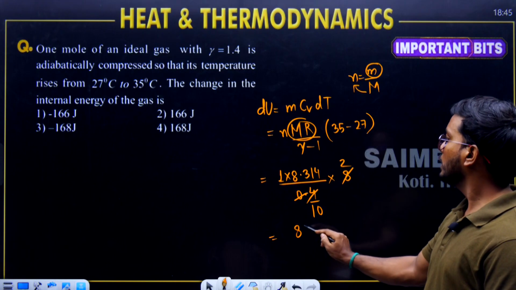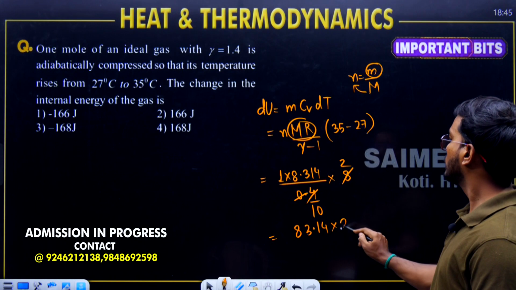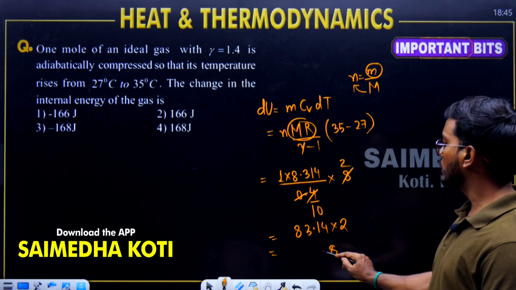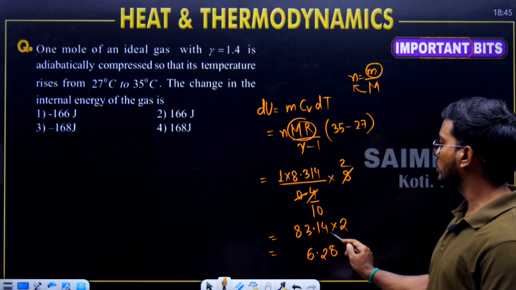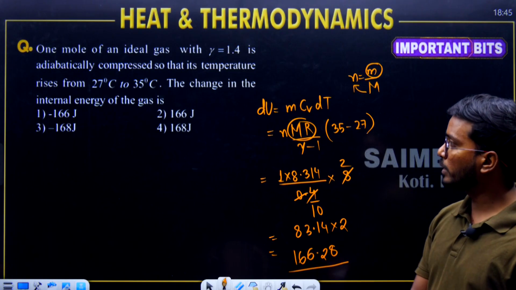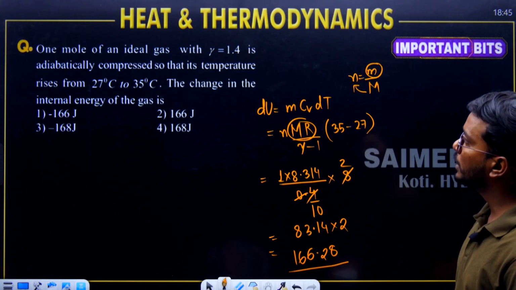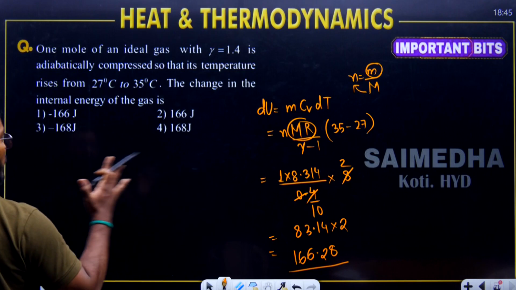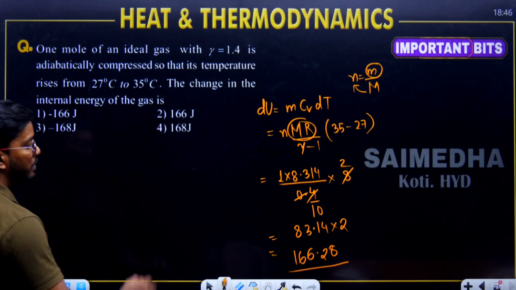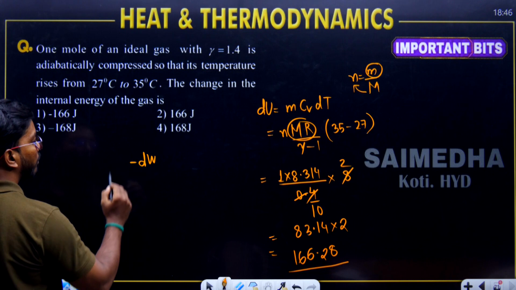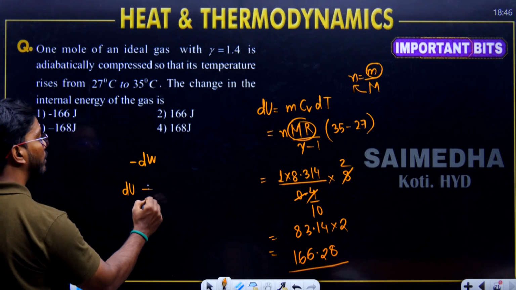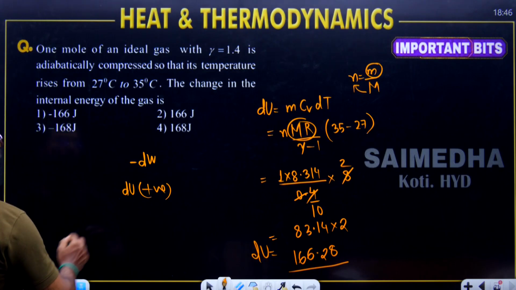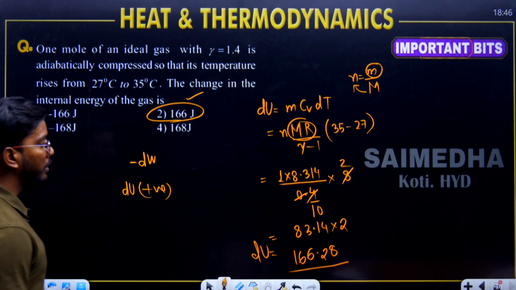That means 83.14 times 2. If you say only 83 also, it is going to become 2 4s are 8, 2 1s are 2, 2 3s are 6, 2 8s are 16, 166.28. Change in internal energy. It is saying that 1 mole of ideal gas is adiabatically compressed. Adiabatically compressed means work is negative. When work is negative, then internal energy is what? Positive. Internal energy increases. So this is going to be a positive internal energy. Positive 166 joules is going to be your correct answer.